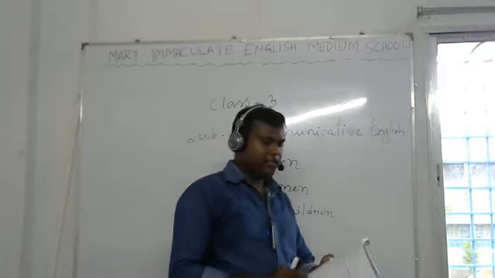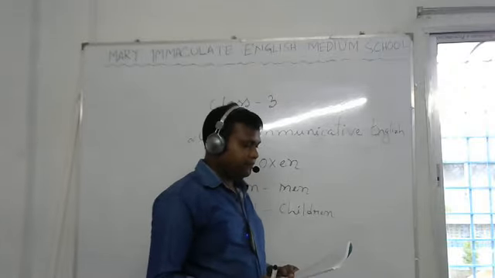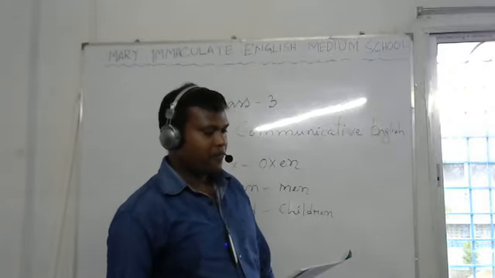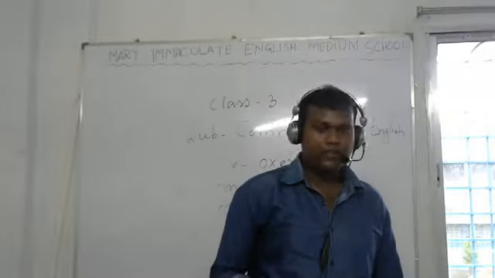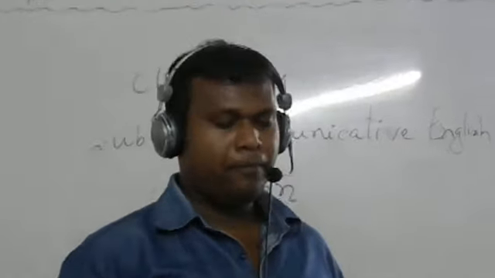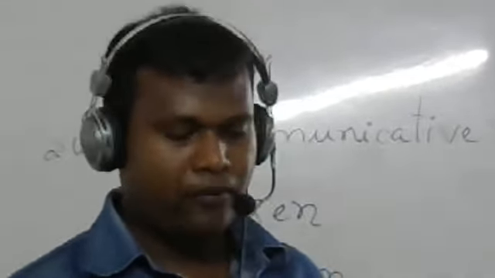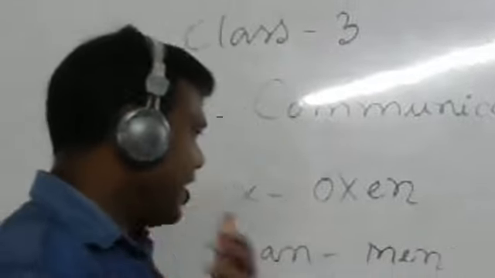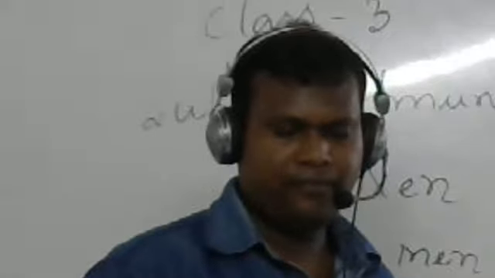Understand? Now, next page you see, there are verbs. The present root verb is called V1. The past form is called V2. There are three forms in one verb.